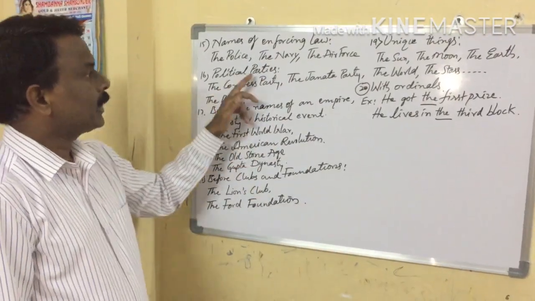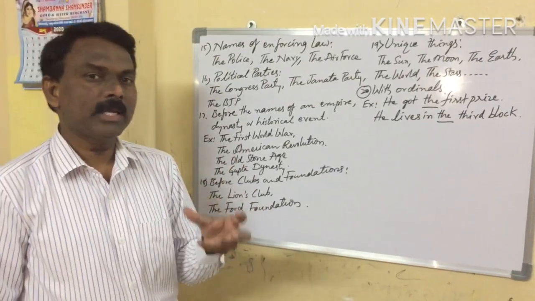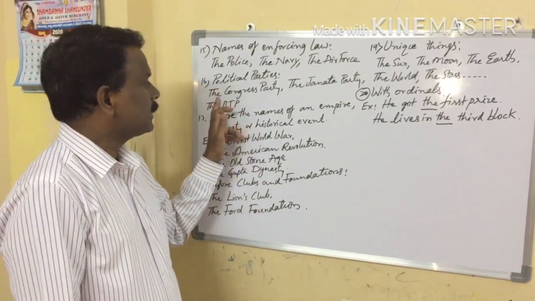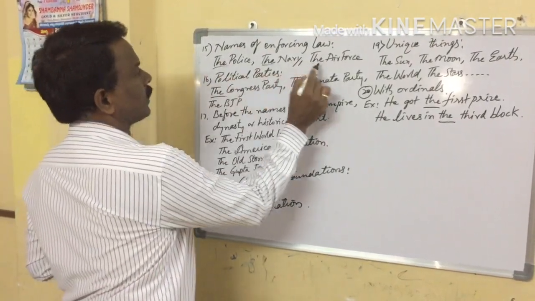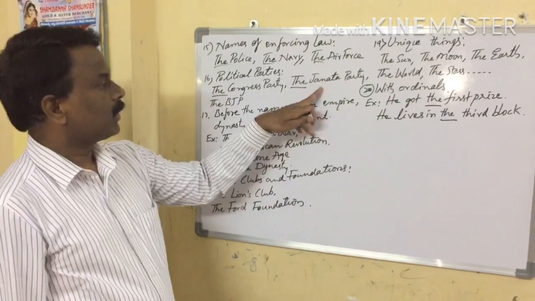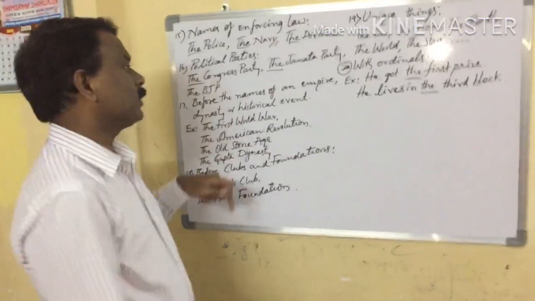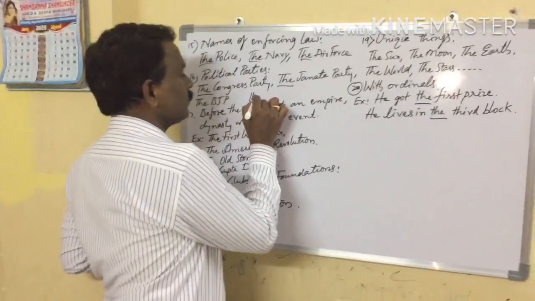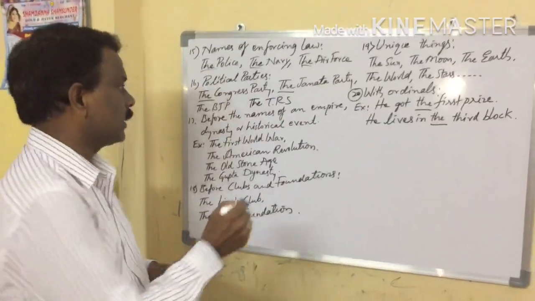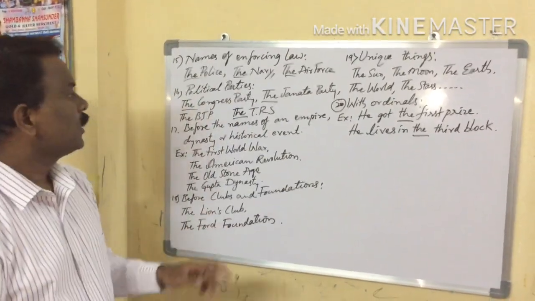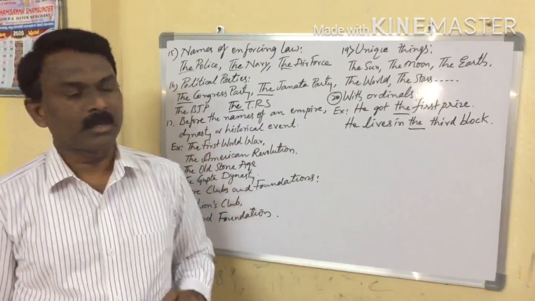Next one, political parties. Before the names of political parties, we should take the article. For example, the Congress Party, the Janata Party, the Bharatiya Janata Party. Okay, next one, the Telangana Rashtra Samiti, the article. So in this way, before the names of parties, we should use the article.